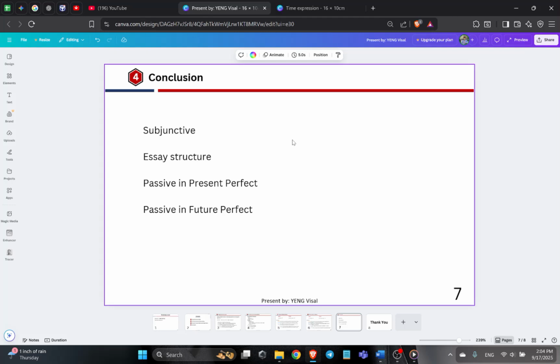Next is the passive in present perfect. The form is have or has plus been plus verb 3. And the last one, passive in future perfect. The form is will have plus been plus verb 3.